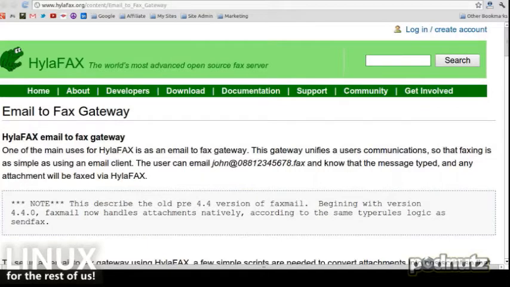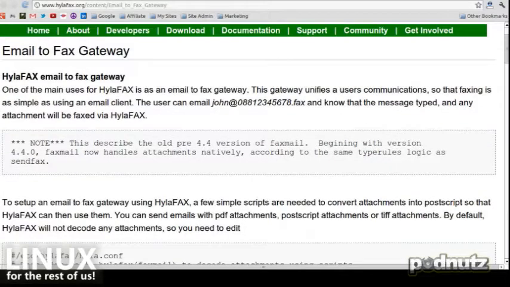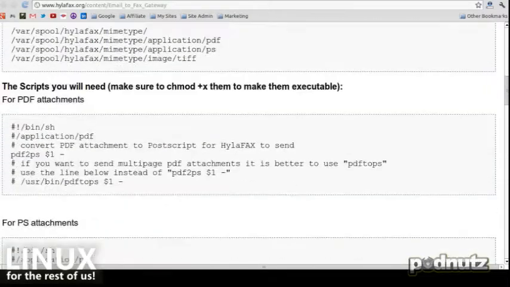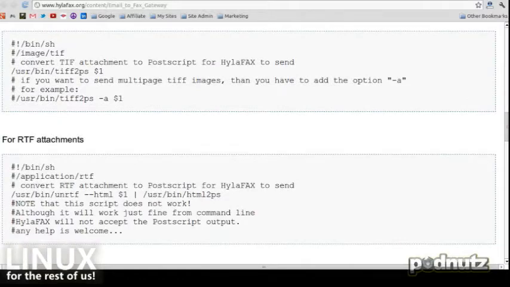It can take PDFs, PostScripts, TIF files, RTF files, HTML files, and send them out as a fax. And it can receive faxes and send them back to the person at the email address. I don't know how it can know, if I have 10 people on my network, that this received fax goes to Bob, this received fax goes to Mary.